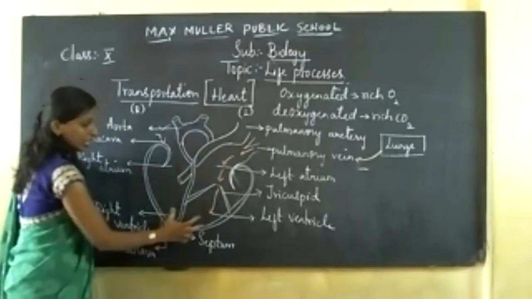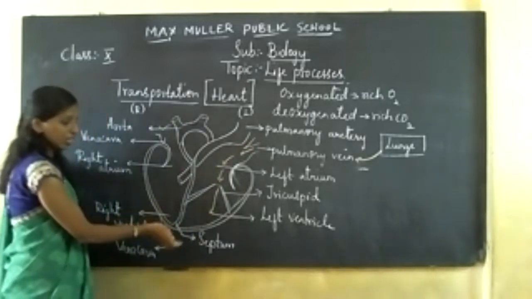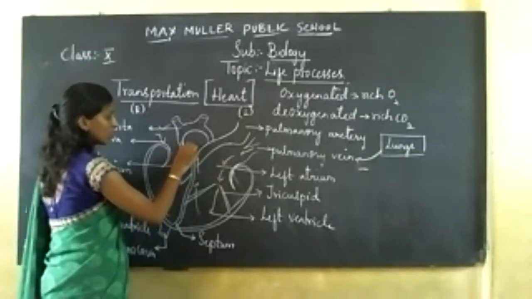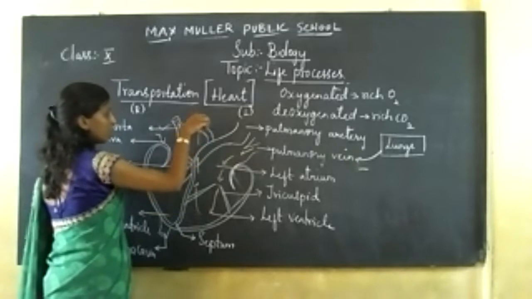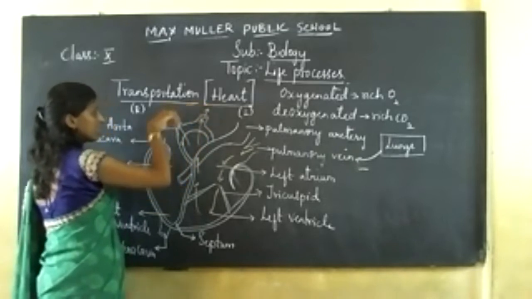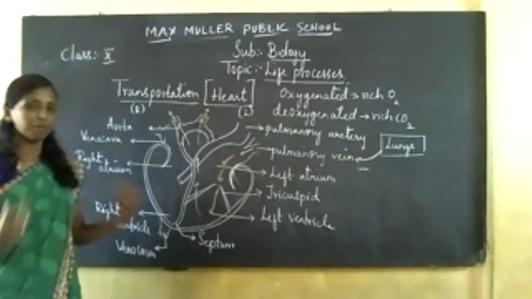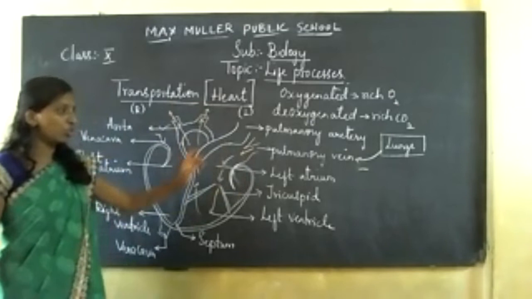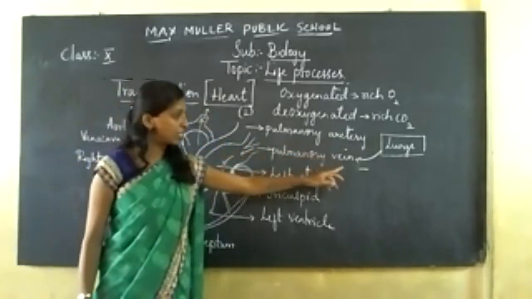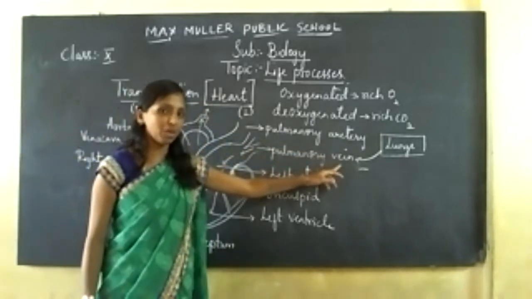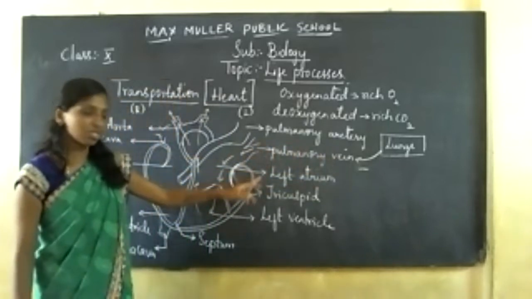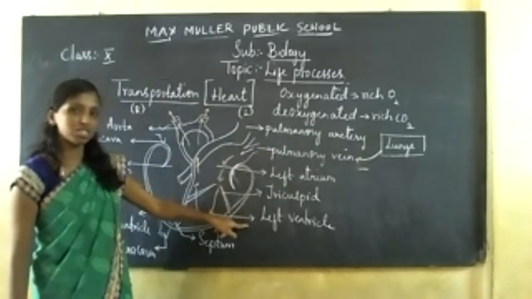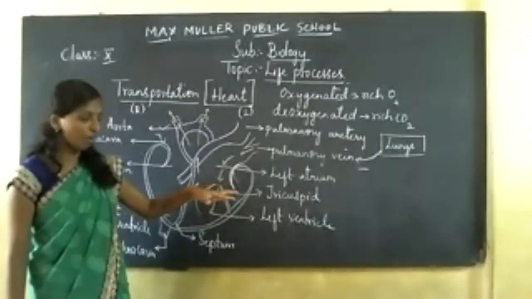Now, as the ventricle region contracts, the blood is pumped into the aorta, and this blood is circulated to all the parts of your body. Only the half part of your heart, I told you, receives blood: oxygenated blood is received from the pulmonary vein, reaches your left atrium, then your left ventricle. And what happens in your ventricle region? From the atrium to the ventricle region, the blood is flowing, which means the valve remains open.